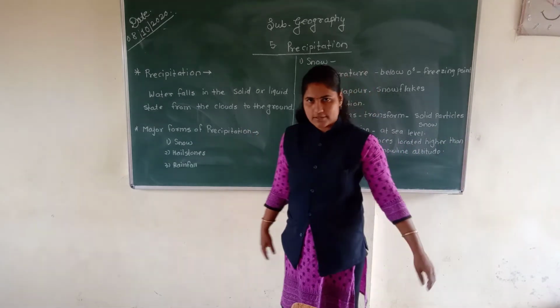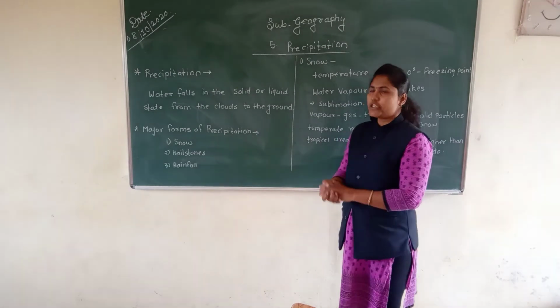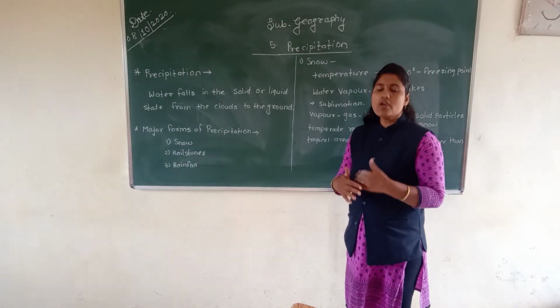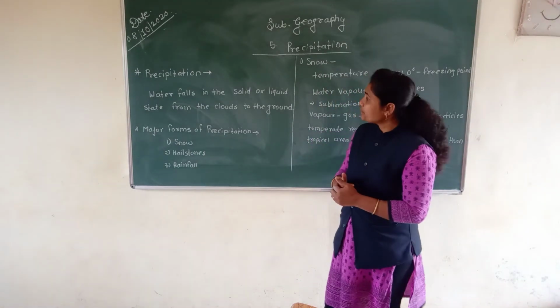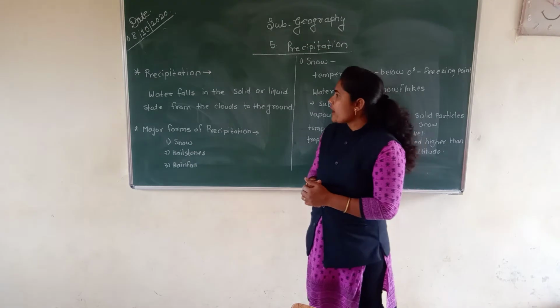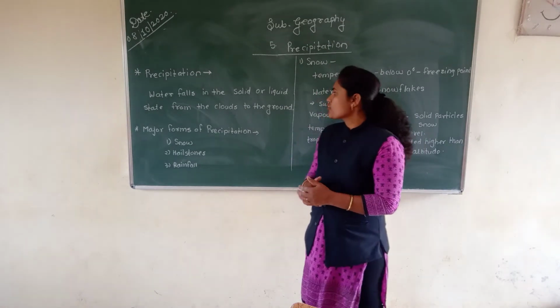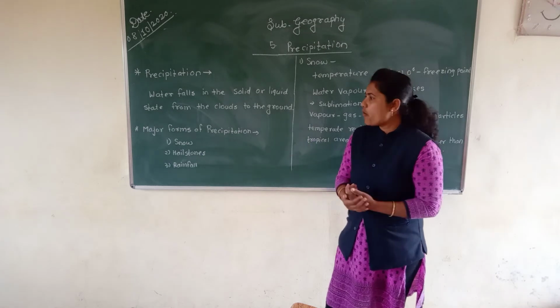In this way we have studied in this video about precipitation, when water falls from the clouds in the solid or liquid state on the earth. It is called precipitation. There are three forms.